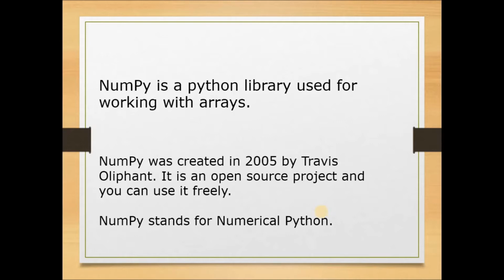It is an open source project and you can use it freely. NumPy stands for numerical Python. This NumPy library is already there in Python, so we have to use this NumPy library. By using that NumPy library we can create NumPy arrays. How to create NumPy arrays we will see in the next slide.